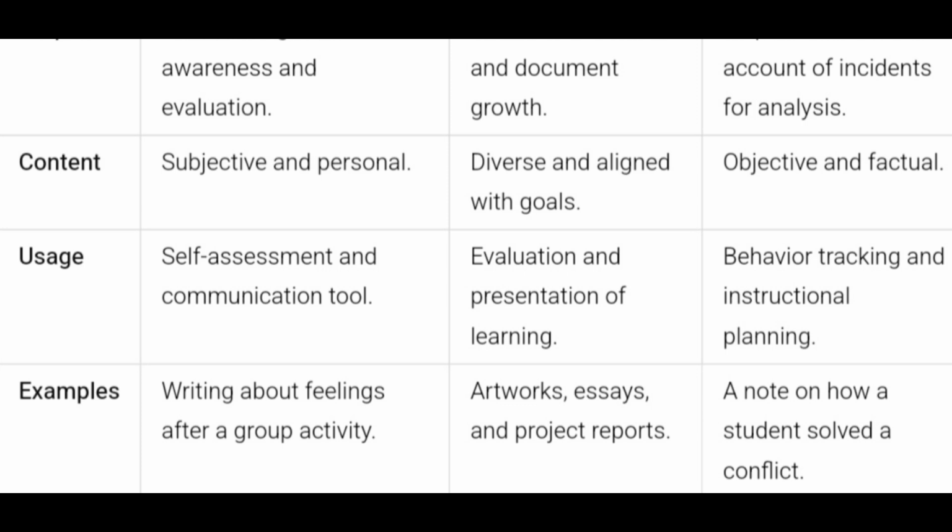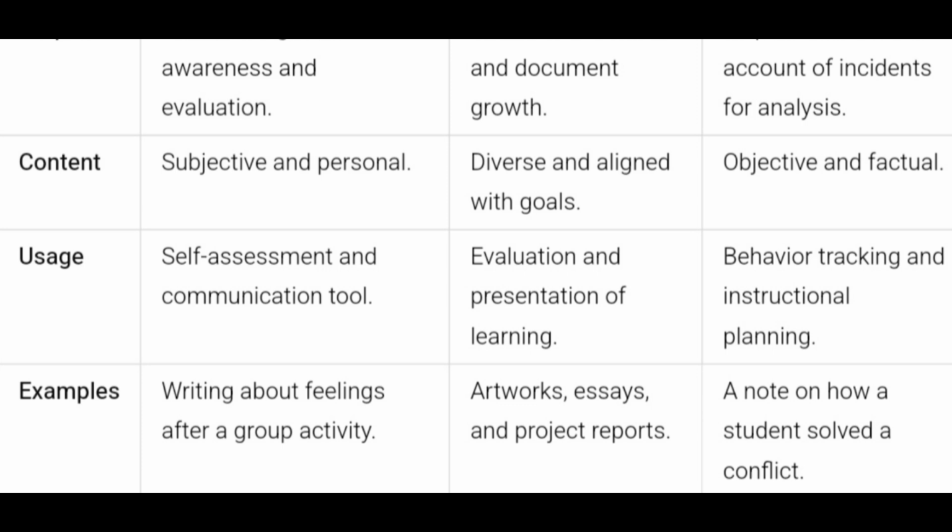Examples: writing about feelings after a group activity. So when you are writing about whatever has happened in your group activity or in the classroom, just like a diary, we write a diary after an event, like today I went to my friend's party and we enjoyed there. Those types of things are known as a reflective journal. Now artwork, essays, and project reports, these are your student portfolio.